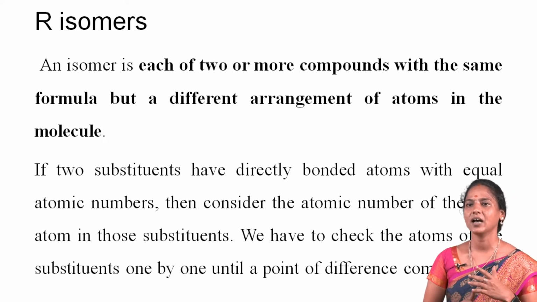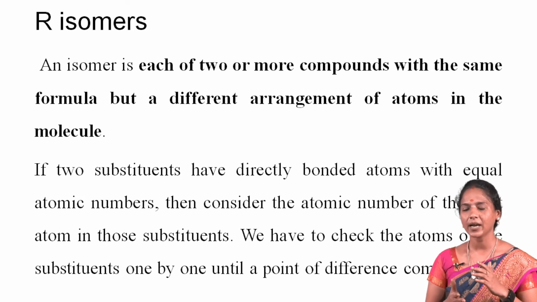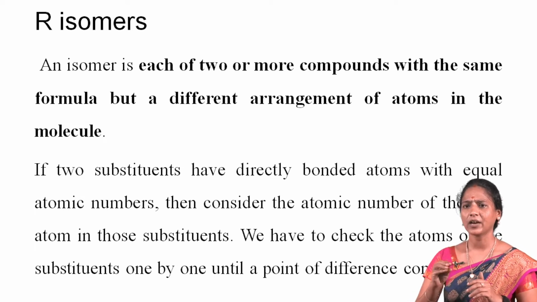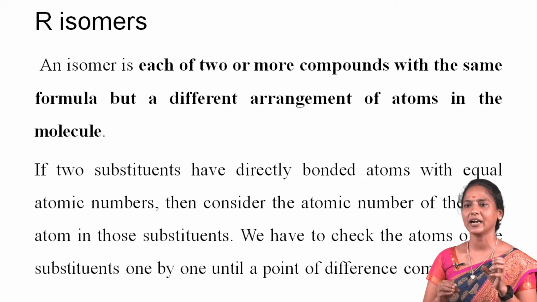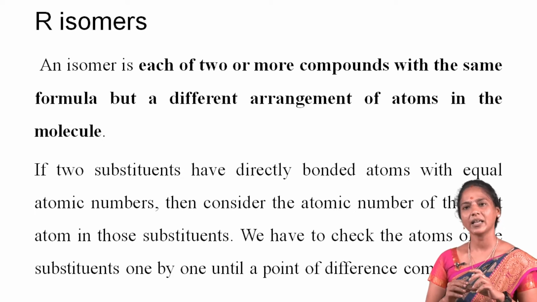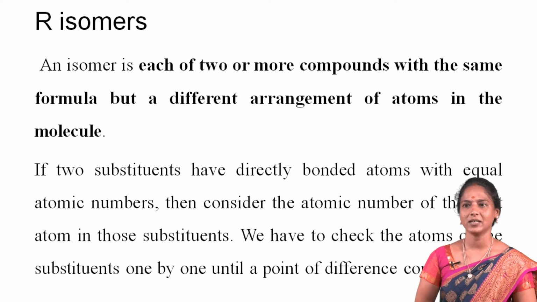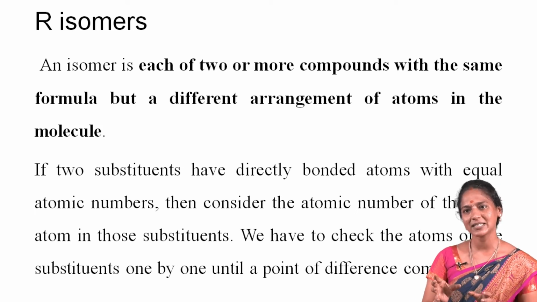First, consider the atoms directly bonded to the chiral center. The higher the atomic number, the higher the priority. Therefore, the substituent containing the atom with the higher atomic number bonded directly to the chiral center gets higher priority than the others.